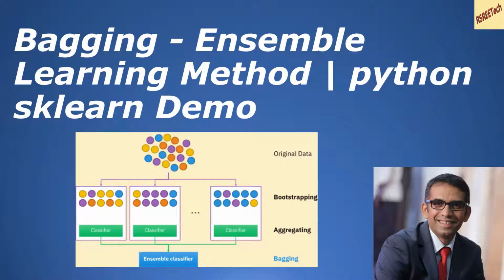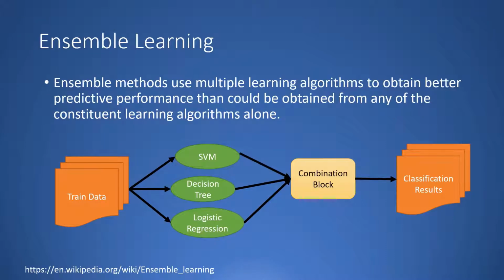Let's get started. So what is ensemble learning? Ensemble methods use multiple learning algorithms to obtain better predictive performance than could be obtained from any of the constituent learning algorithms alone.